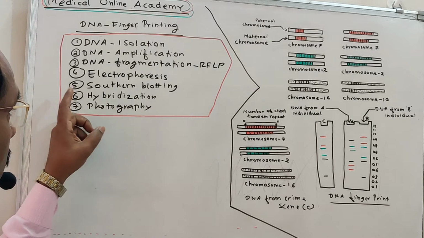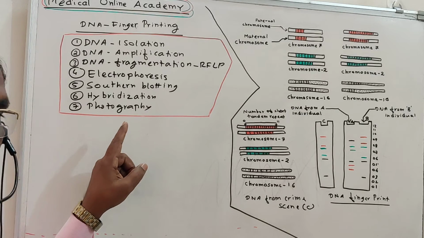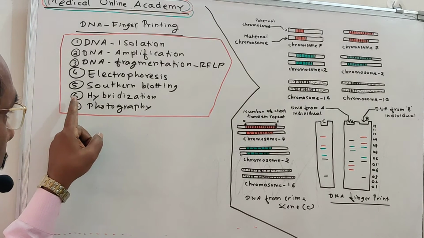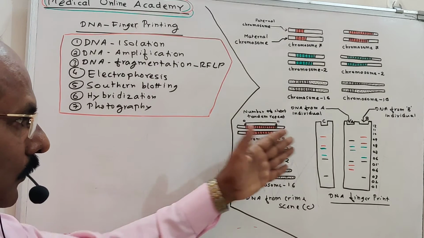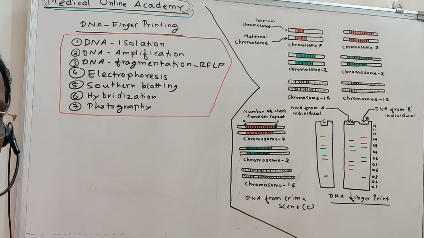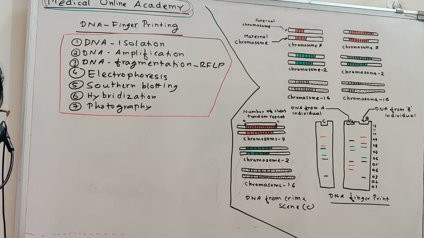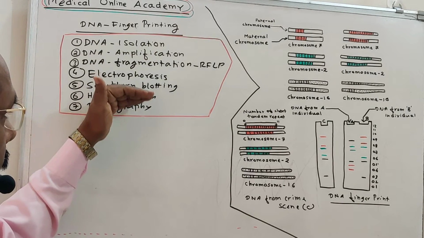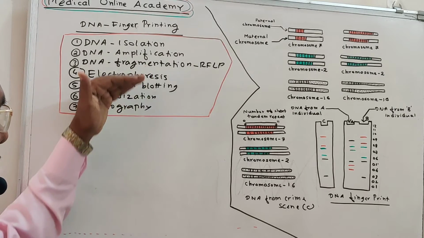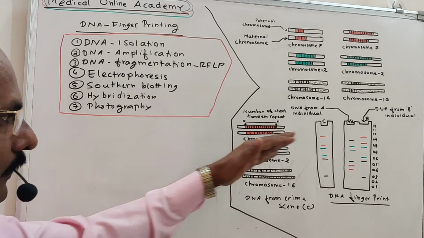For that, we apply Southern blotting, then hybridization, and finally we take the photograph and compare it to identify the culprit of that incident. So these are the 7 different stages. When these 7 stages are completed, we can identify the person.